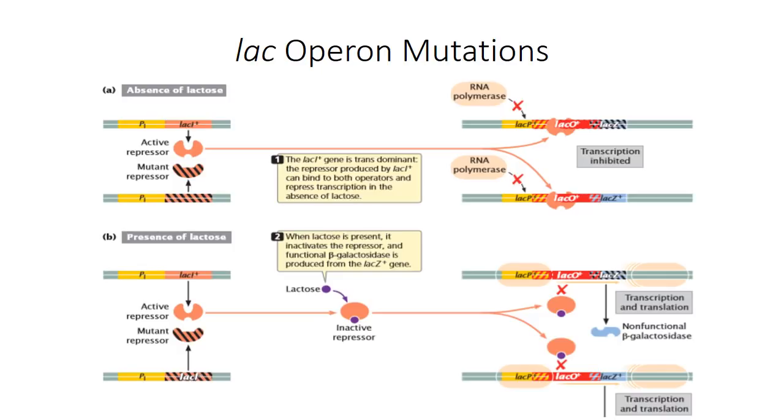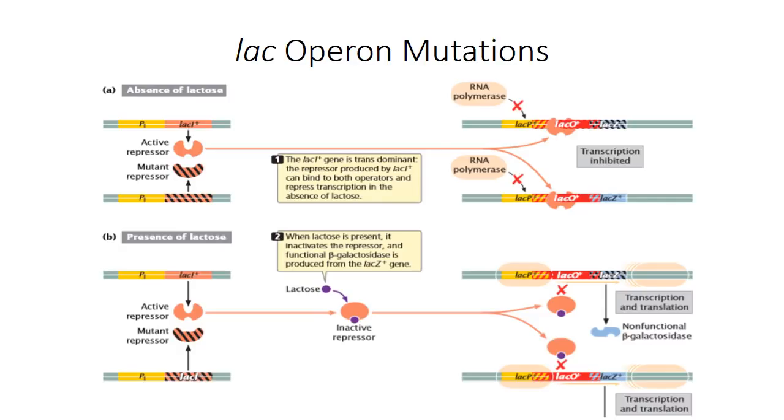Moving on to the regulator gene mutation, the lac-I+ gene is a trans-acting dominant gene. The repressor produced by lac-I+ can bind to both operators and repress transcription in the absence of lactose. There are two types of lac-I mutation. One is the lac-I- mutation. In this figure, you can find a mutant repressor and an active repressor.